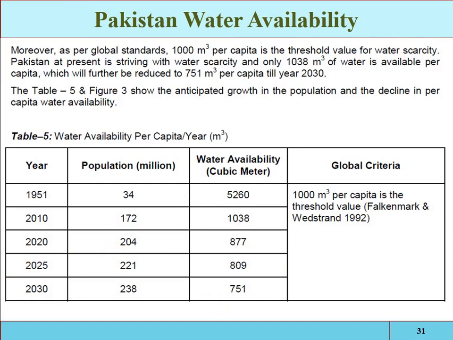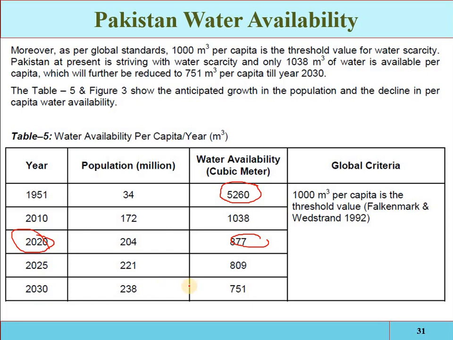Now, that is the demand. In 1947 and 1951, the water availability was more than 5,000 cubic meters per head per year. In 2020, in the current situation, 877 cubic meters per head is available per year.